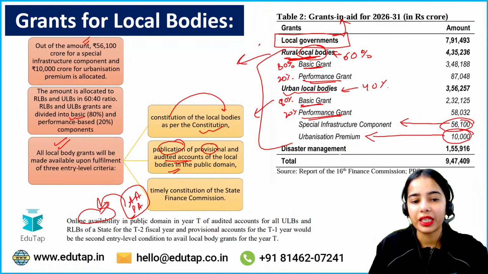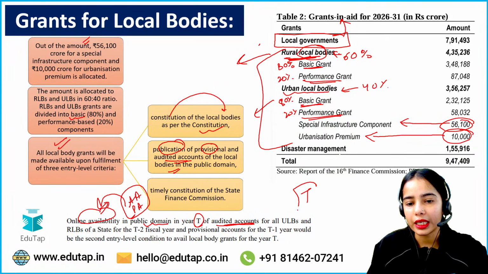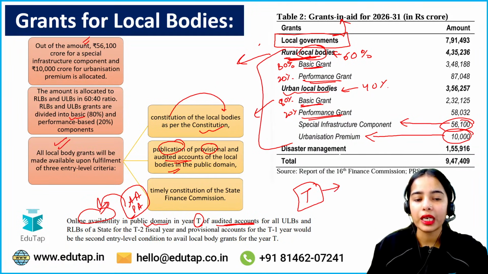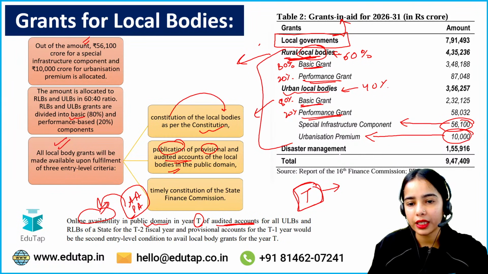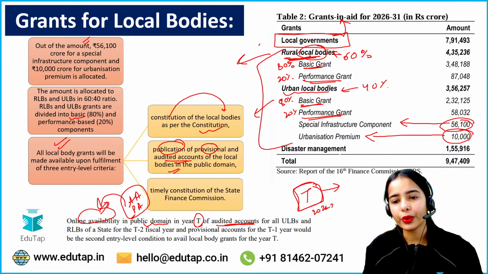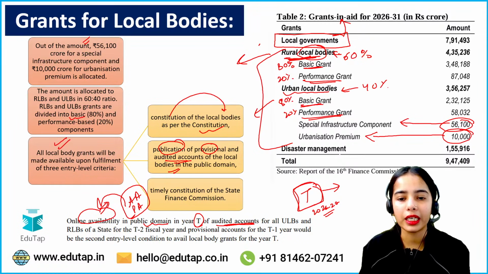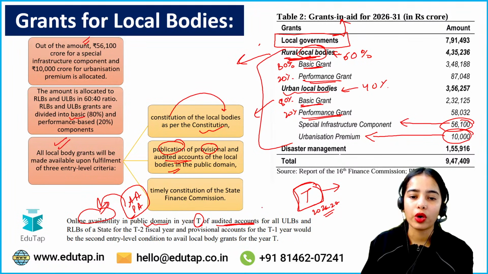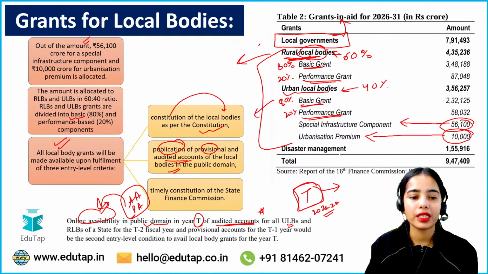So online availability in public domain in year T of audited accounts. So in the current year, there should be the online availability. In the current year, let's say in 26-27 financial year, in the current financial year, there should be audited accounts for all urban local bodies and rural local bodies.